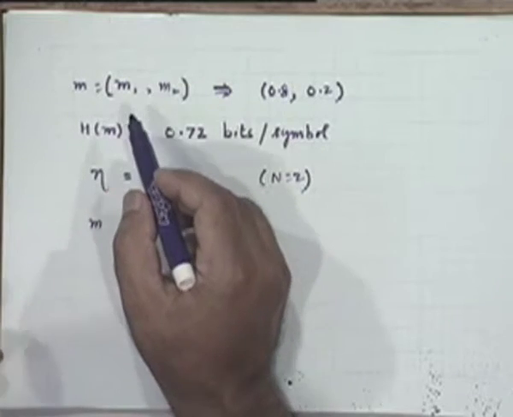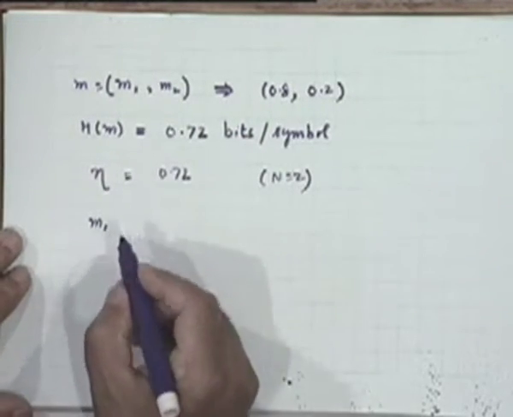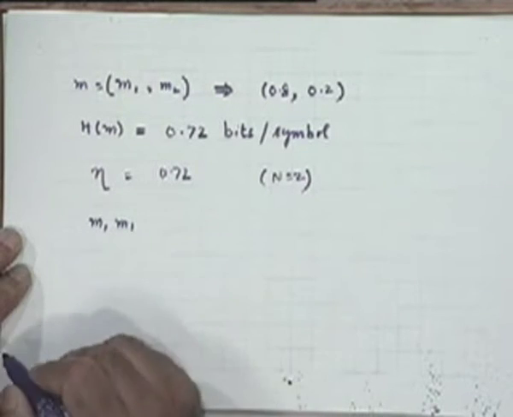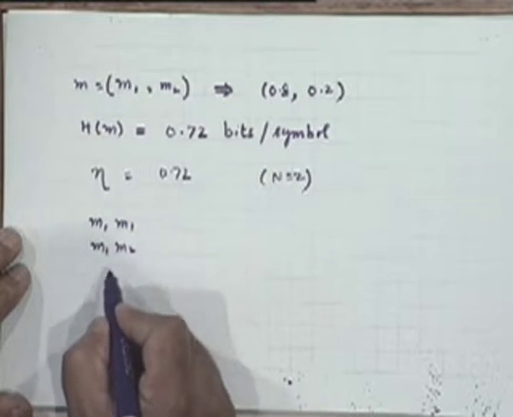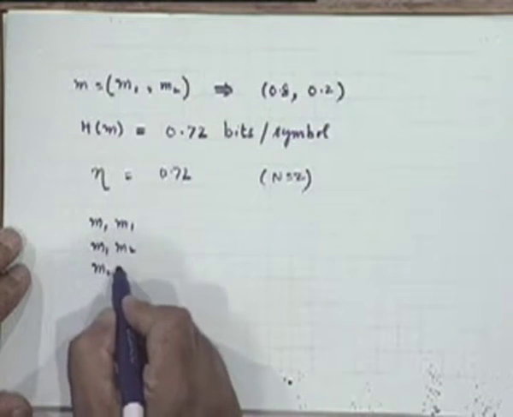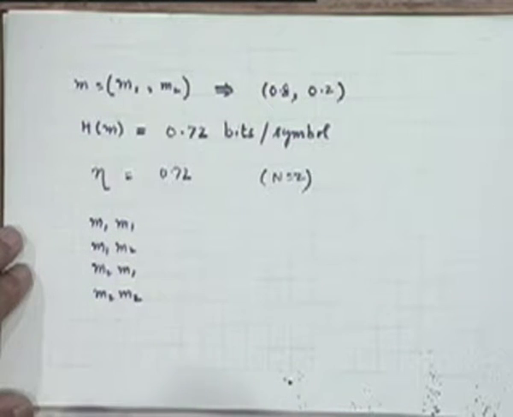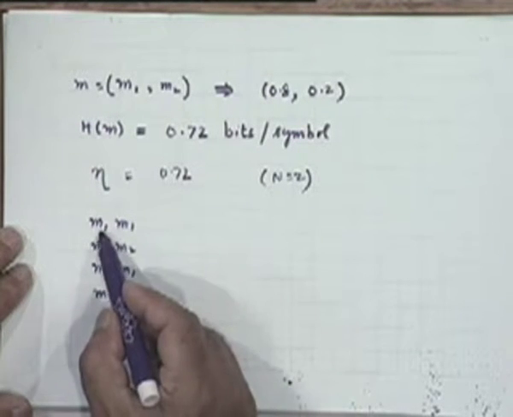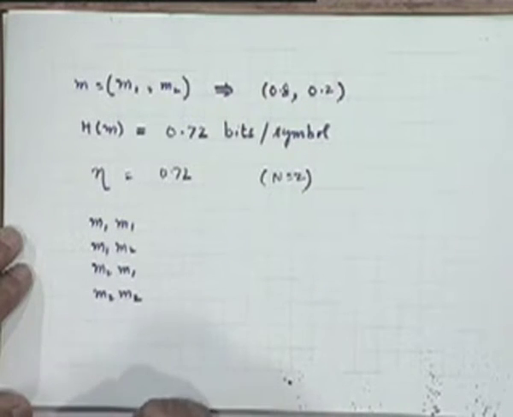And obviously there are 4 possible outcomes with different probabilities. These are M1 M1, M1 M2, M2 M1, M2 M2. First could be M1, second could be M1, like that, and so on.